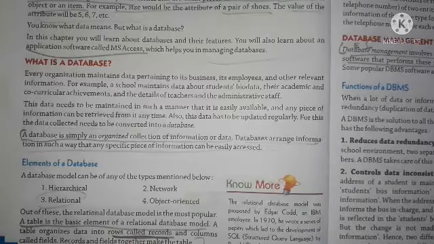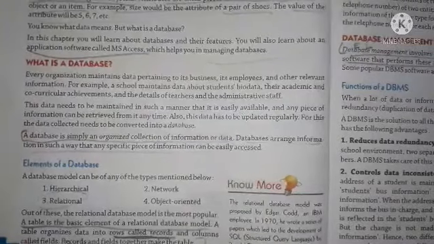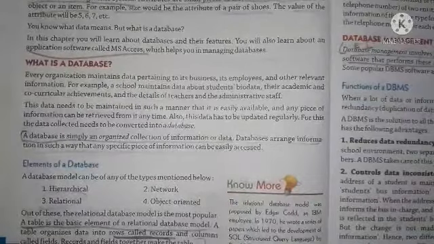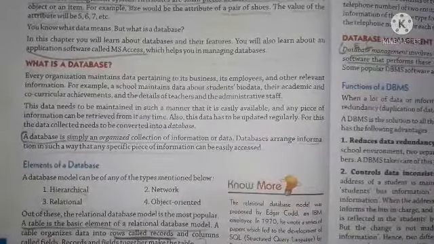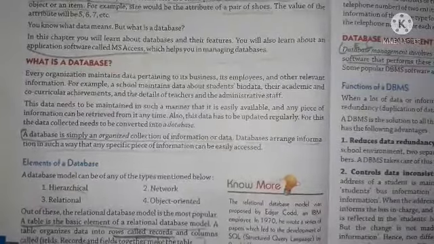What is the key theme of the relational database model? In the relational database model, we use a table. The basic element of the relational database model is a table. In a table there are horizontal rows and vertical columns. The table is made up of horizontal rows and vertical columns, and these are rows.